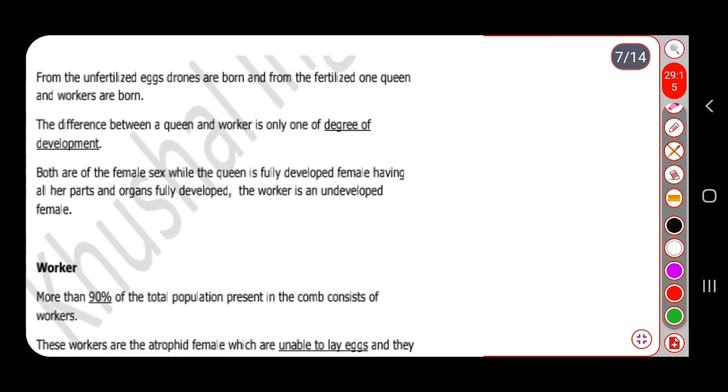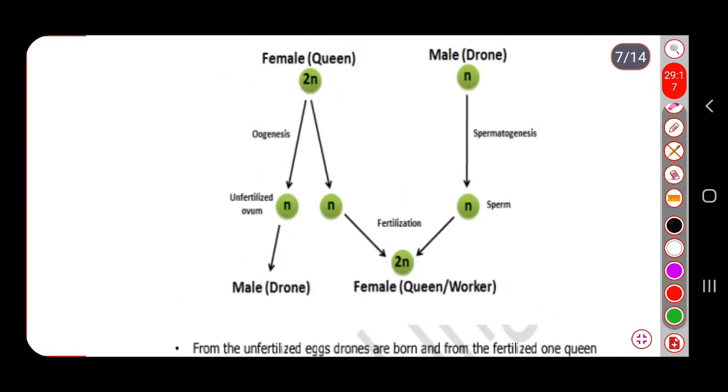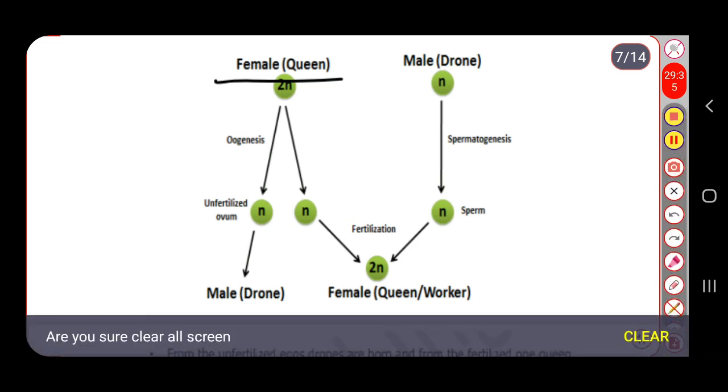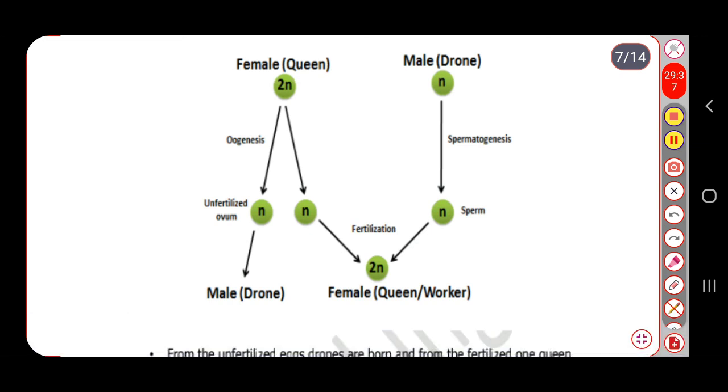See here, it is very easy to understand. This is the female. All the females, meaning the queens, are diploid.